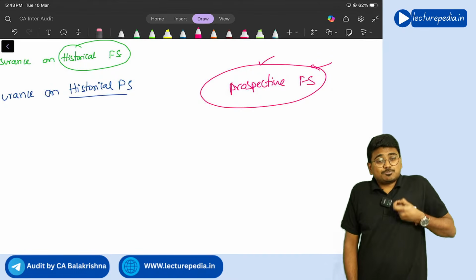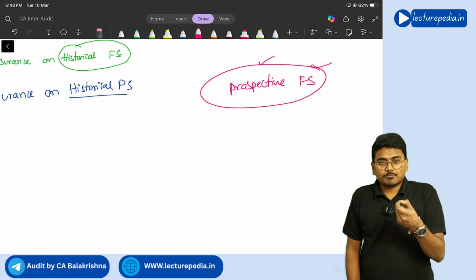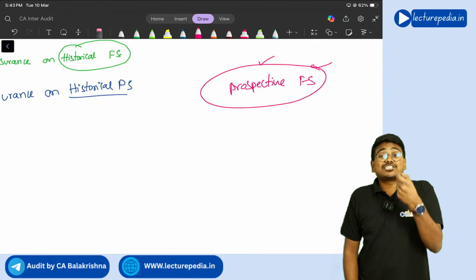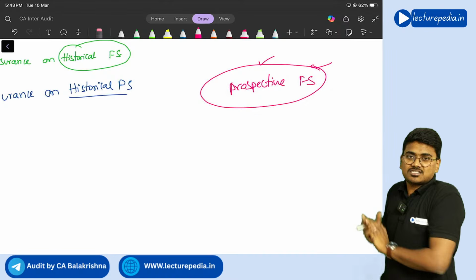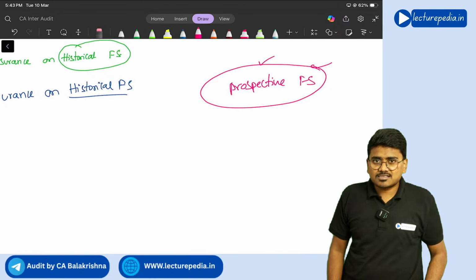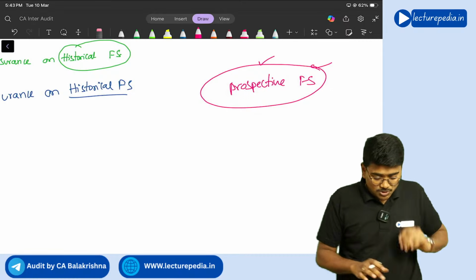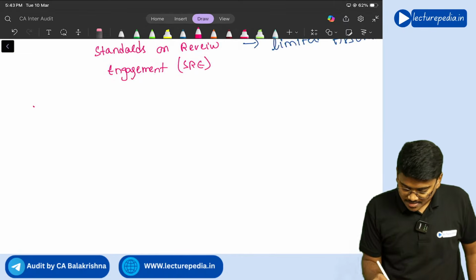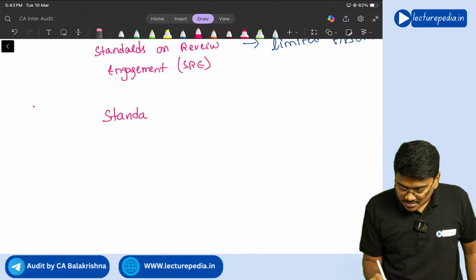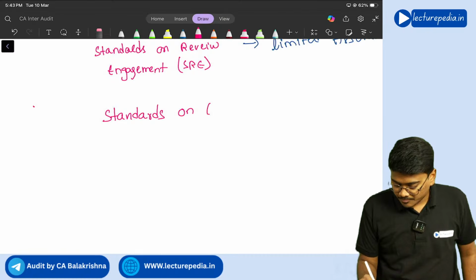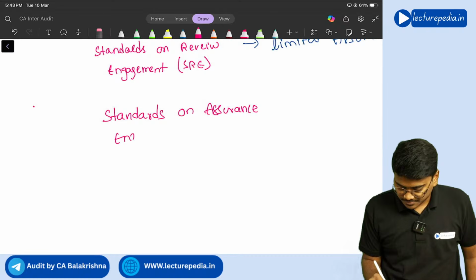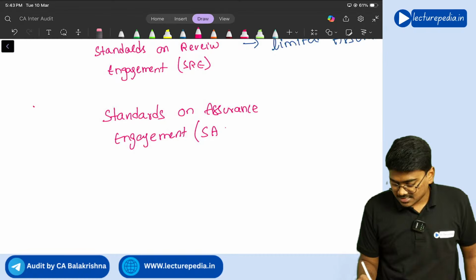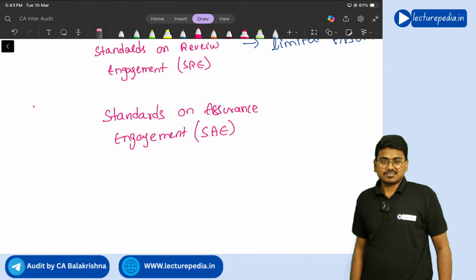So, if the auditor has been appointed to provide assurance on the prospective financial statements, will he apply auditing standards? No. He has to apply standards on assurance engagement, nothing but the SAE series.